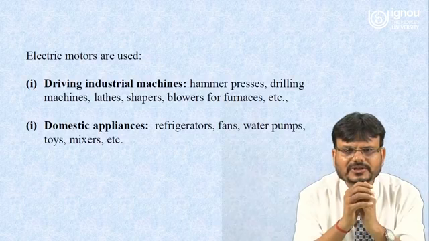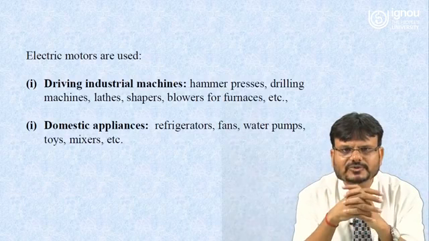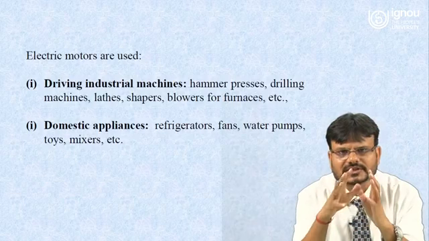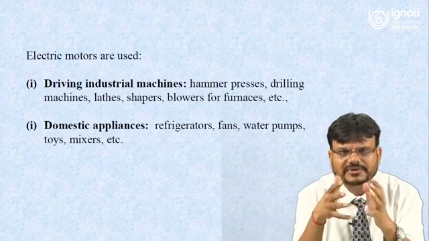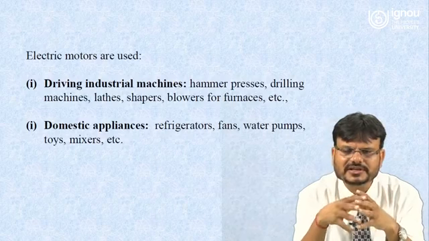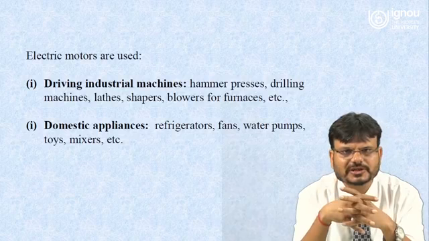The mechanism is the same. That means both generator and motor are electromechanical energy conversion machines. Now we have to understand where this electrical motor can be used. It can be used in driving industrial machines. It can also be used for domestic appliances.